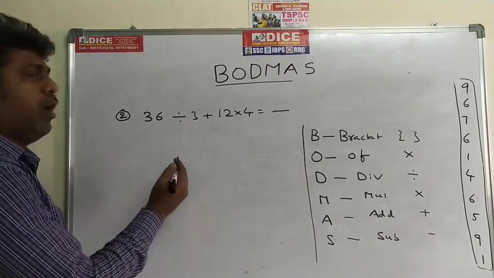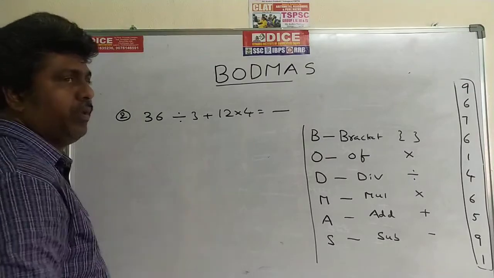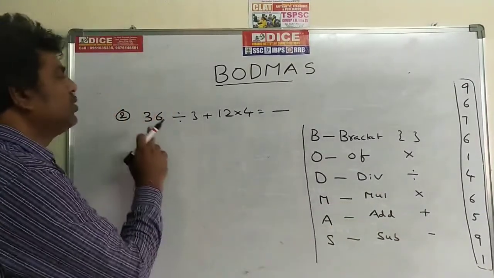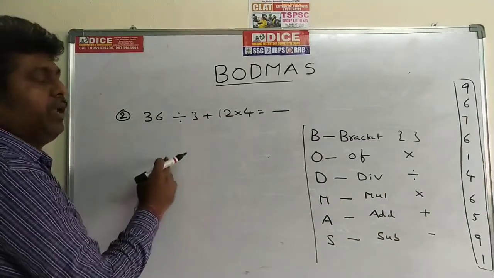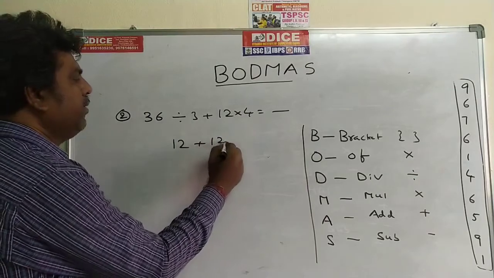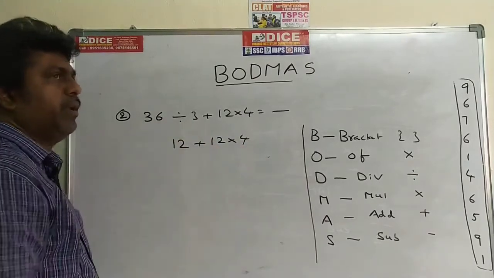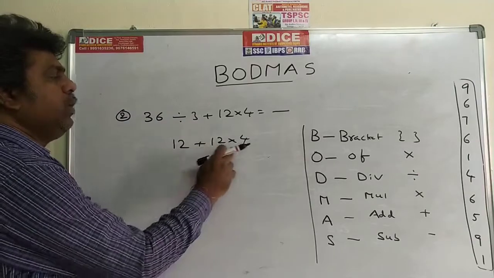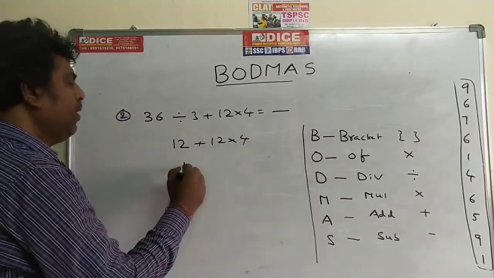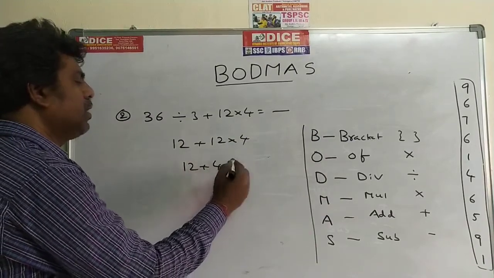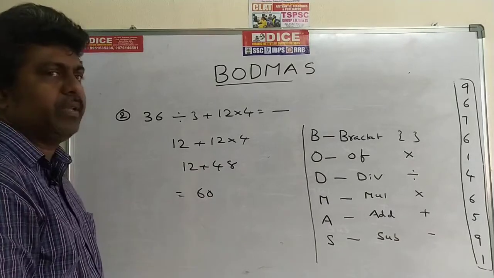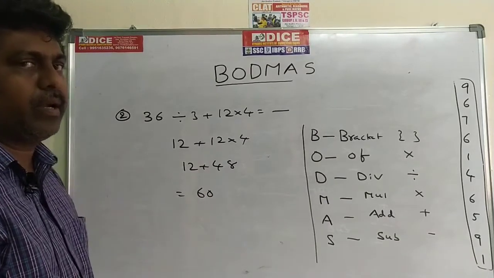Here the operators are division, plus, into. We have to give the priority to division, next into, next plus. So in this problem, first priority will be division. 36 divided by 3, the value is 12. The remaining stays as it is. The first step is division priority. In the second step, we have plus and into. The priority goes to into. So that's 12 into 4. What is 12 into 4? 48. Last step, 12 plus 48, the value is 60. 60 is the correct answer.